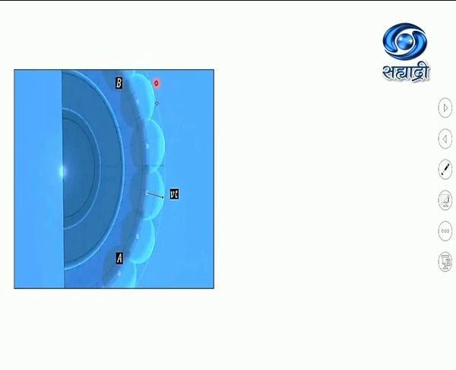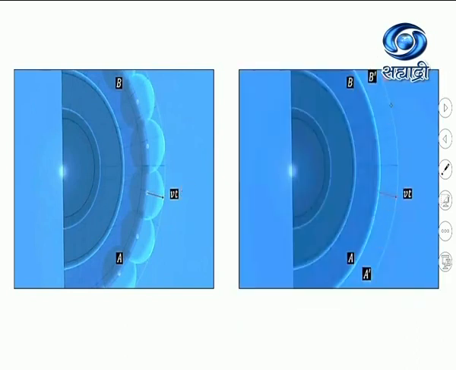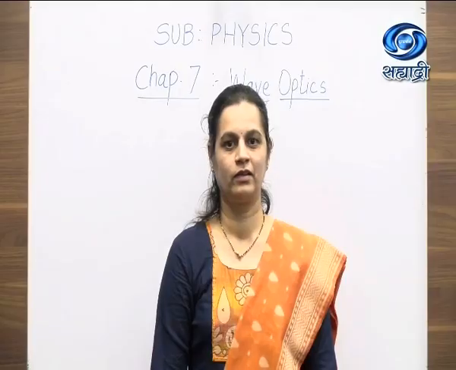If we draw the envelope which covers all these secondary wavelets, or the tangent drawn to all these secondary wavelets, it gives us a new wavefront at time t. So A dash B dash is the new wavefront at time t, which encloses all the secondary wavelets. A dash B dash is the new wavefront, AB was the old wavefront, and by using Huygens principle, we can find out the position of the new wavefront A dash B dash after time t. So this is how the principle can be explained.